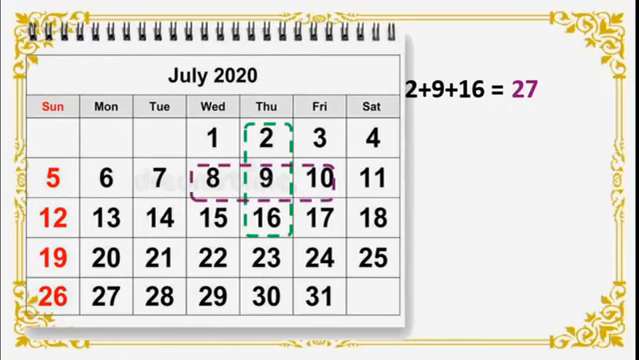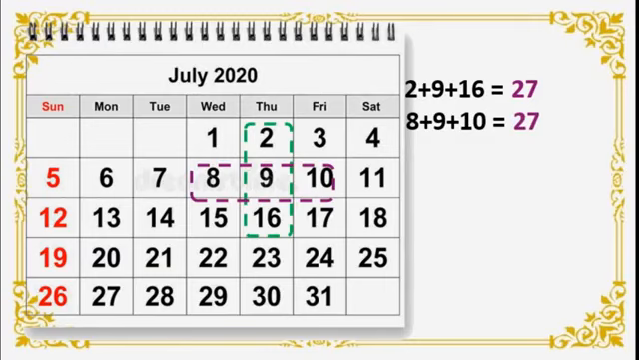Here I will add these three numbers: 8 plus 9 plus 10. What is the answer here? 8 plus 9 is 17, 17 plus 10 is equal to 27. Isn't it? We got the pattern.